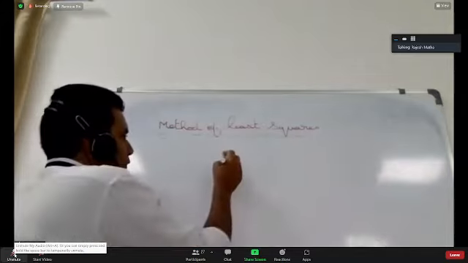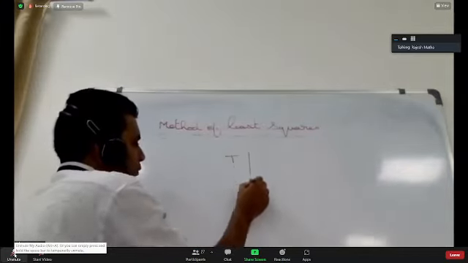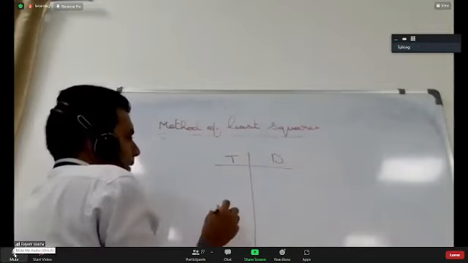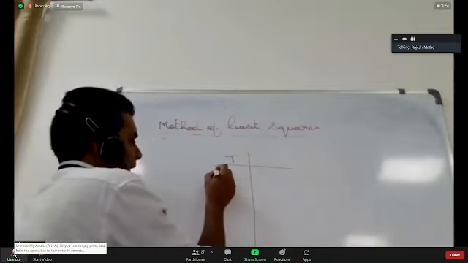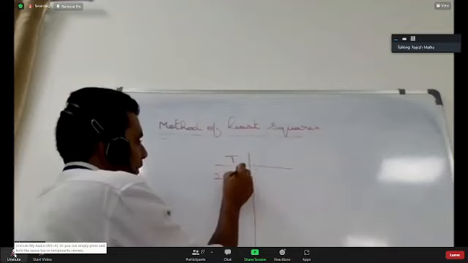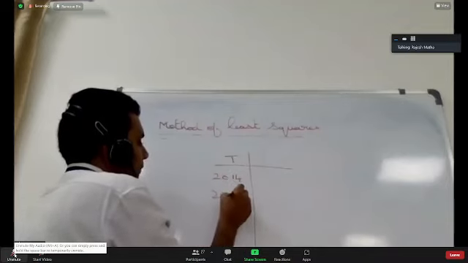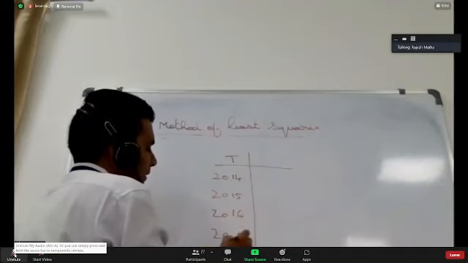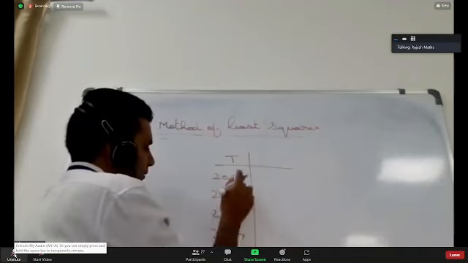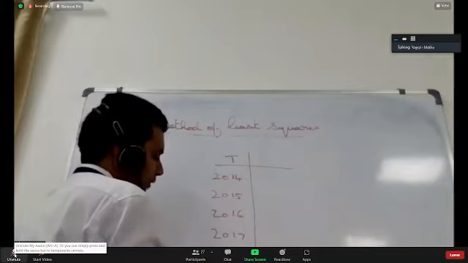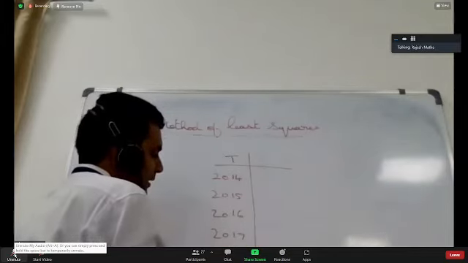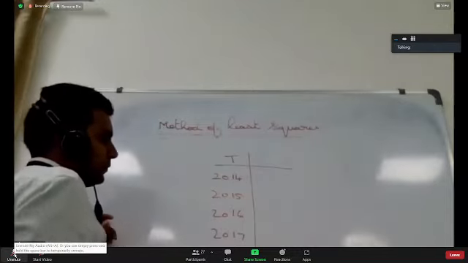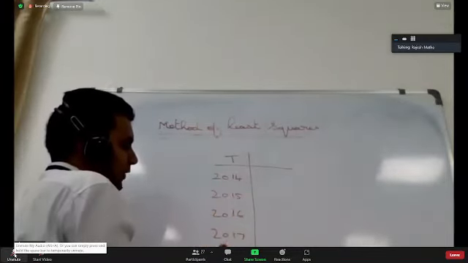If it is odd, what are you supposed to do? If it is odd, you are changing time into 1, 2, 3, 4, right? If it is even, for example, if I have 2014, 2015, 2016, 2017, 2018, 2019, these are an even number of observations: 1, 2, 3, 4, 5, 6.